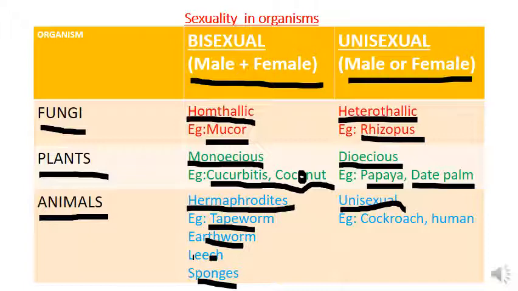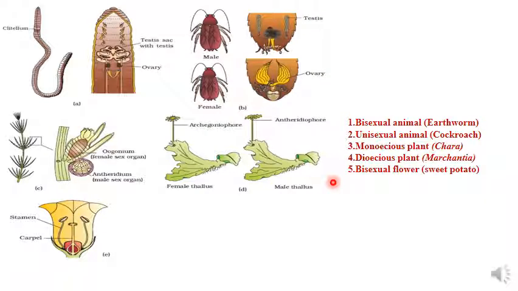Then in case of unisexual animals, male gamete will be produced by a male organism and female gamete will be produced by a female organism. Examples include cockroach. So in your first year you have learned male cockroach and female cockroach anatomy and morphology, isn't it? So cockroach is a unisexual animal, and also in case of human, we are also unisexual organisms.